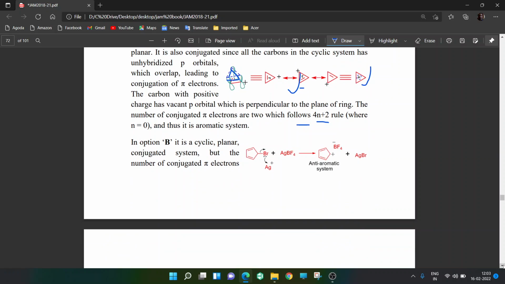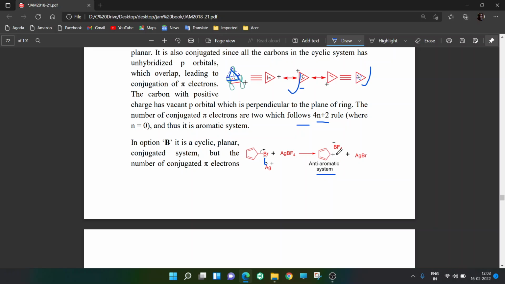Again you have AgBF4. So basically it gives Ag plus, which interacts with Br. You know, many times when you want to do an SN2 reaction and it is not happening, you add Ag plus, so that the halide goes and conjugates with it, and then bromine gets a positive charge. It is easy for it to leave, and it leaves, and you get this structure. Okay. So once this leaves, you are getting again a carbocation. So this AgBF4 is again a superacid. You are getting this carbocation.